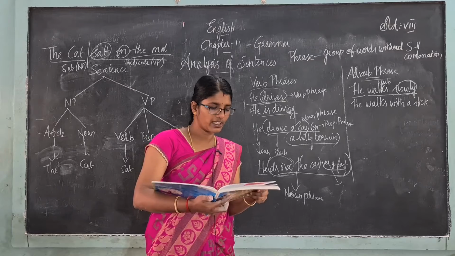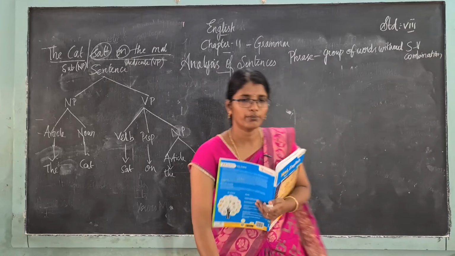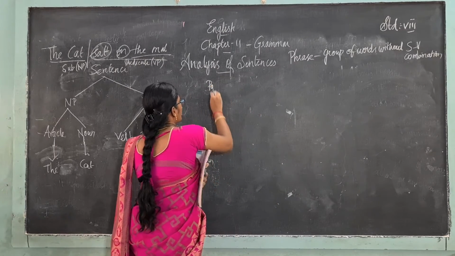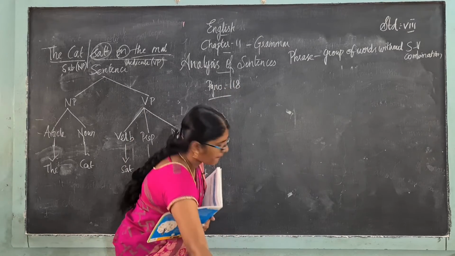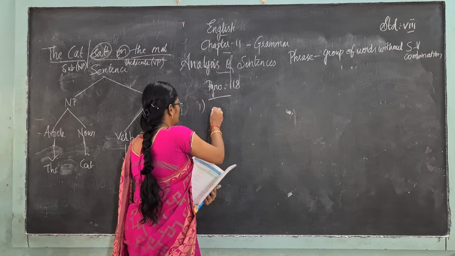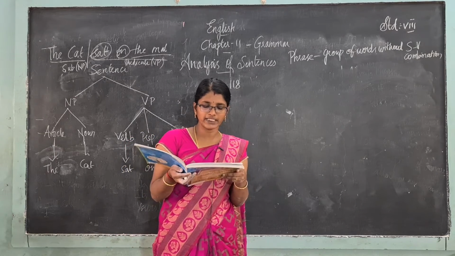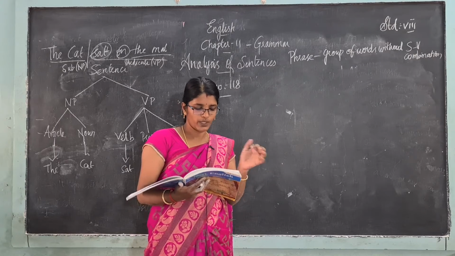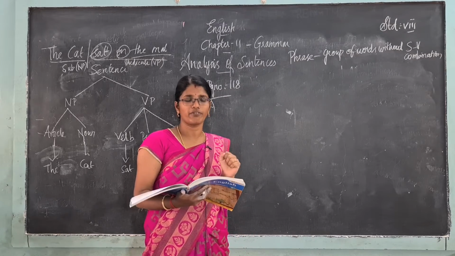Okay, now moving on to the exercise. First exercise, page number 118. What do we have? Read each sentence. Identify the type of phrase in the brackets. They have given you a phrase in brackets. What is the type of the phrase? That is what we have to find.